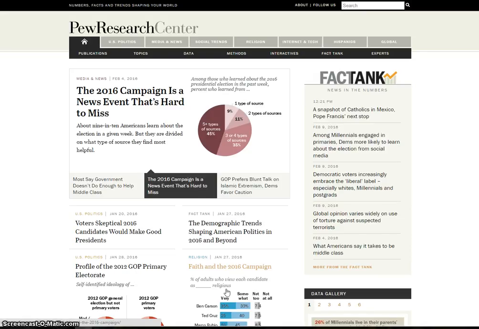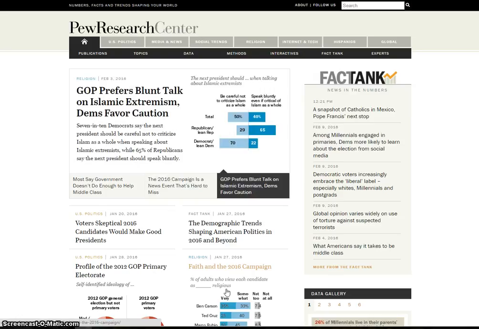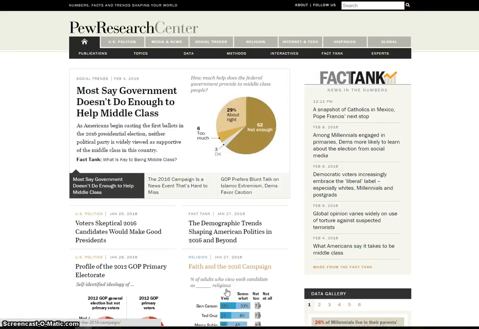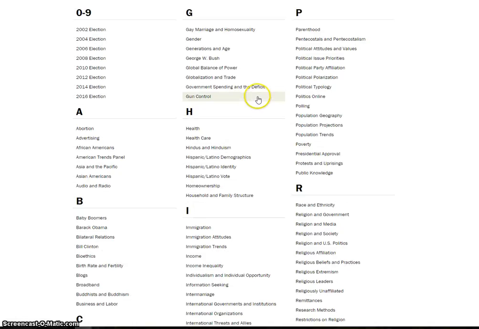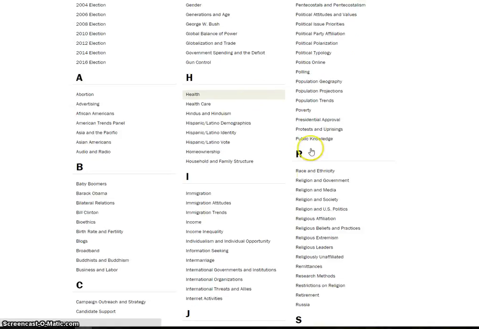So first up, many of you might be looking for some baseline statistics. That's great information to go in an introduction section. An excellent place to find that is the Pew Research Center's website. This is pewresearch.org. If you come up here to topics, you will find that they have, well, a lot of topics, but they have their own race and ethnicity page.